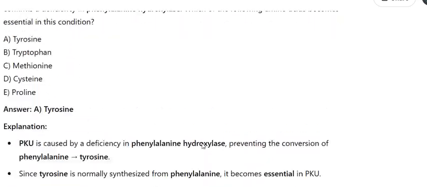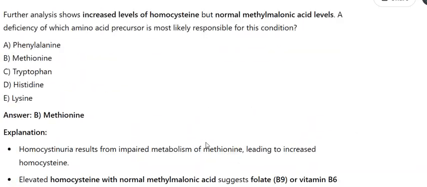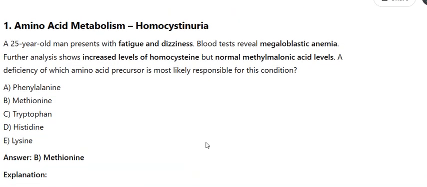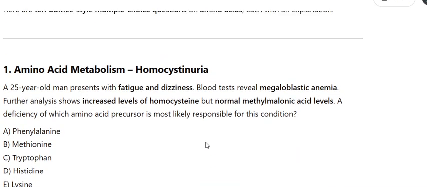Here are 10 USMLE-style multiple-choice questions on amino acids, each with an explanation. 1. Amino acid metabolism, homocystinuria. A 25-year-old man presents with fatigue and dizziness. Blood tests reveal megaloblastic anemia. Further analysis shows increased levels of homocysteine, but normal methylmalonic acid levels.